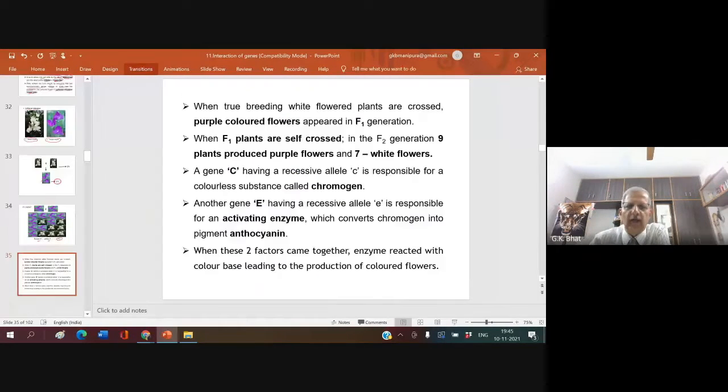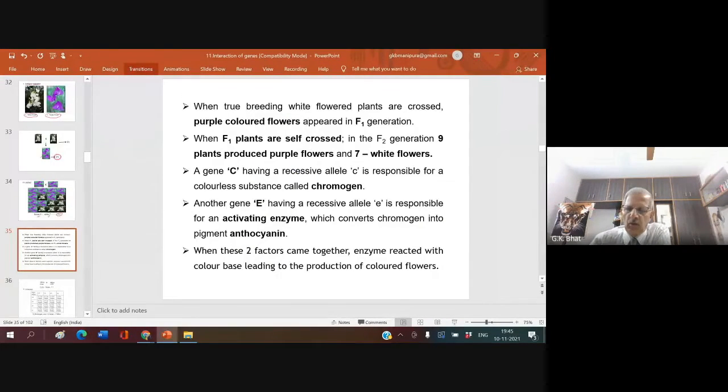Let us see. When true breeding white flower plants are crossed, purple colored flowers appear in F1. When F1 plants are self-crossed, in the F2 generation, 9 plants produce purple flowers and 7 white flowers.